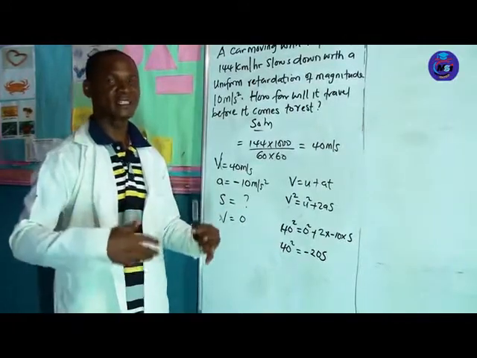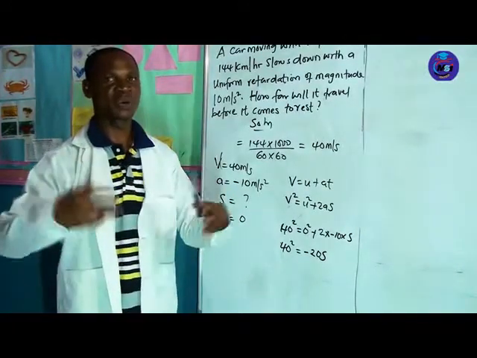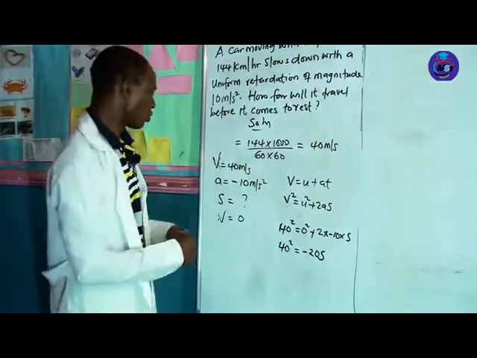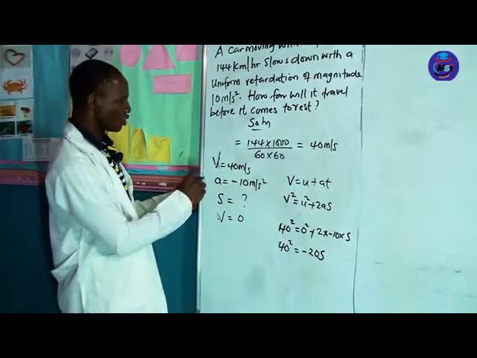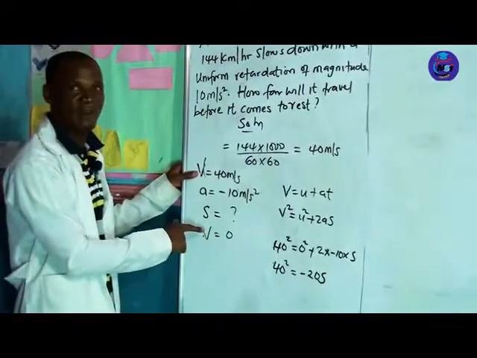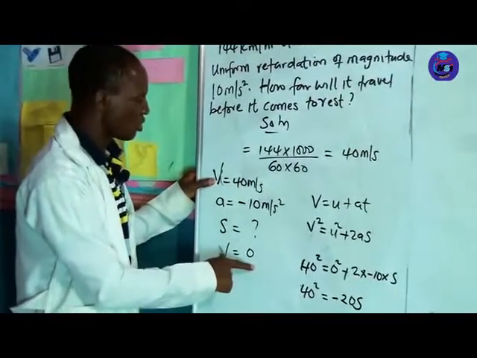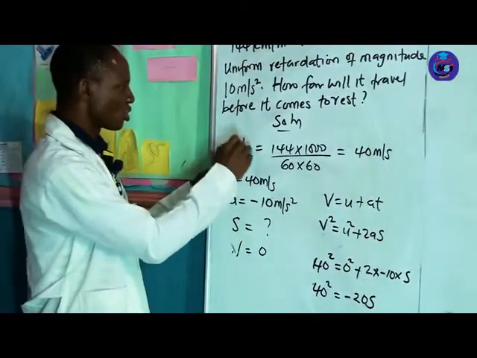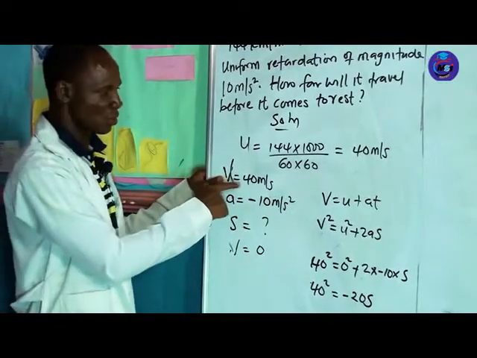So don't get confused with the two. Since this car is coming to rest, it's expected that our v will be 0. So our u is this initial velocity, which is 40.